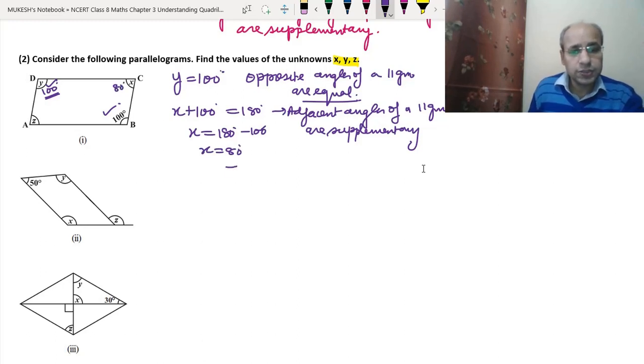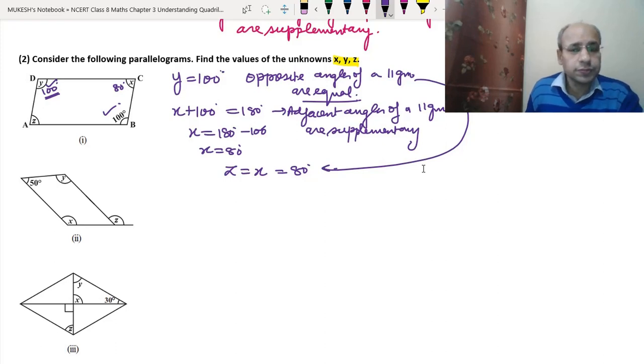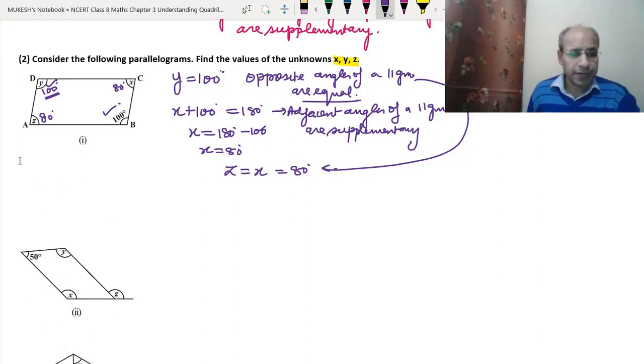Now z. So z will be equal to x, which is equal to 80 degrees. So the same reason that we have written here, we can write here also. Okay. So this means y is 100 degrees, x is 80 degrees, z is also 80 degrees. Clear?